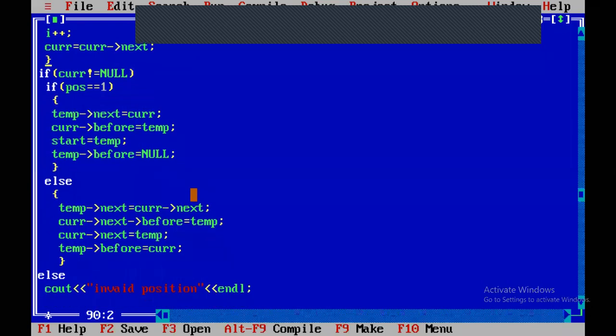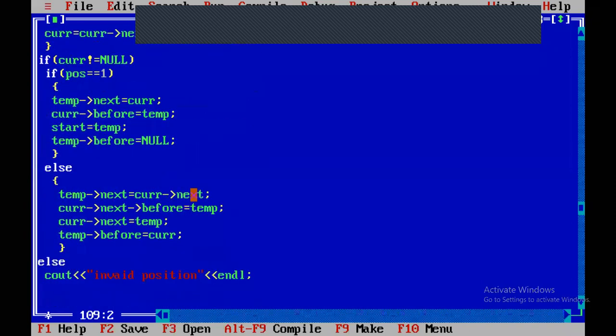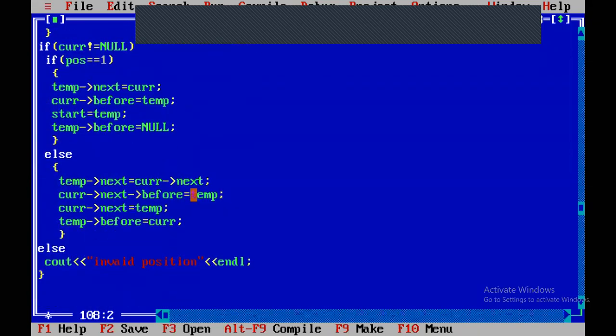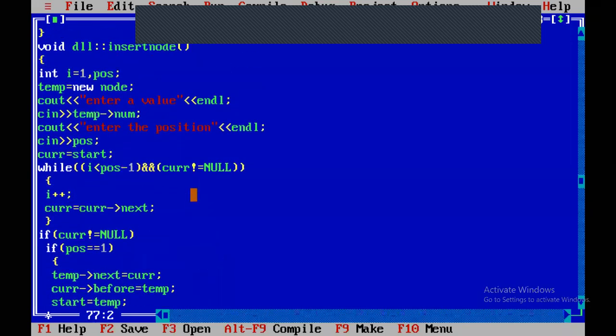So see invalid positions. This is the module. You have to insert a node. How to insert a node? First you have to allocate the storage dynamically. After allocating the storage dynamically, you have to enter the value, then enter the position, then move from the first node to the specified position. After moving from the first node to the specified position, check whether it is a valid position or not.